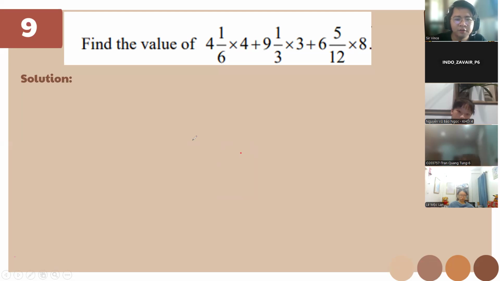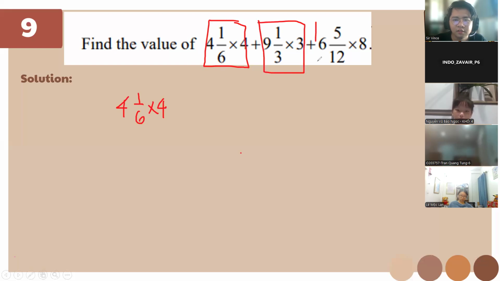So we have here 4 1/6 times 4, okay? By doing the PEMDAS, we need to find this first and also this. To enable this one to multiply, let's go to mixed fraction first.